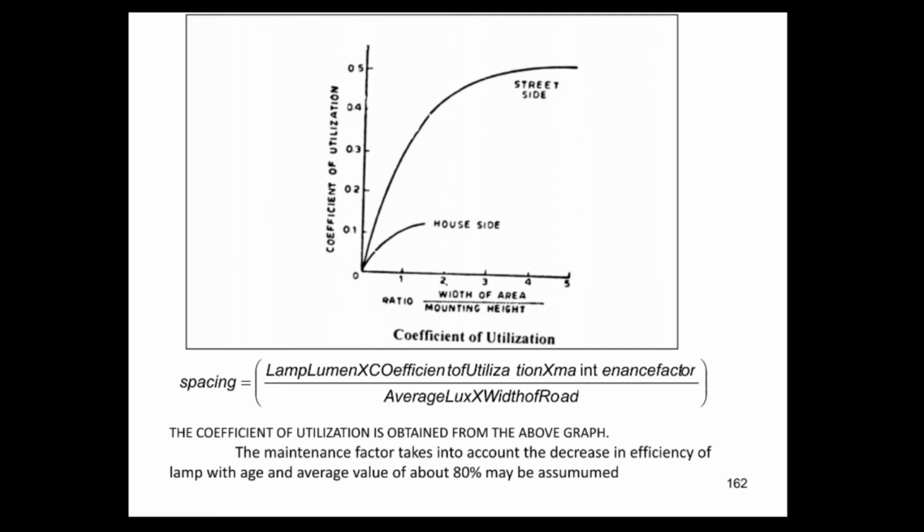Here the coefficient of utilization is obtained from the above graph, wherein the coefficient of utilization is on the y-axis and the ratio of the width of area upon the mounting height is taken on the x-axis. The maintenance factor takes into account the decrease in the efficiency of the lamp with age, and an average value of about 80% can be assumed.